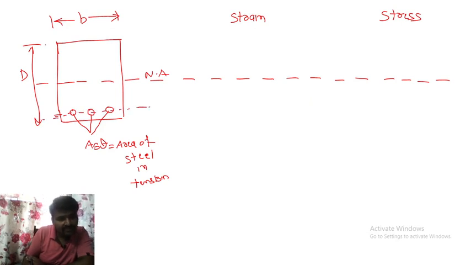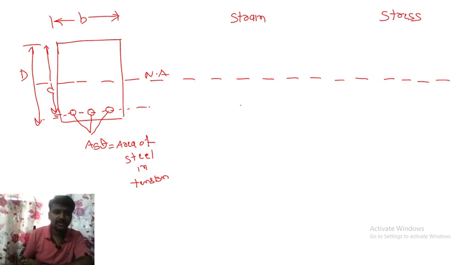So what is this one? This is the effective depth of the beam, from the extreme fiber at the top to the middle of the reinforcement. That we call the effective depth.